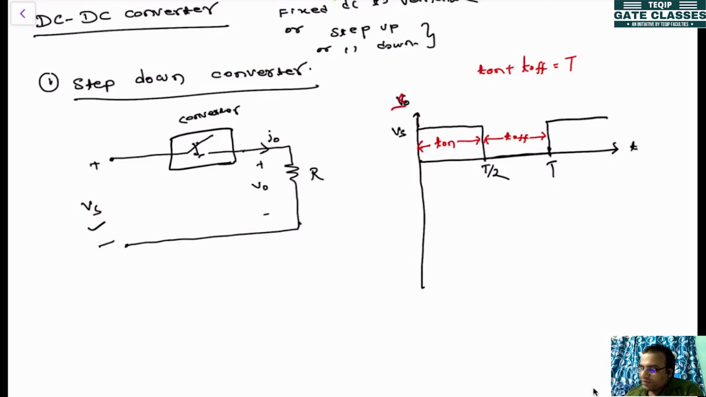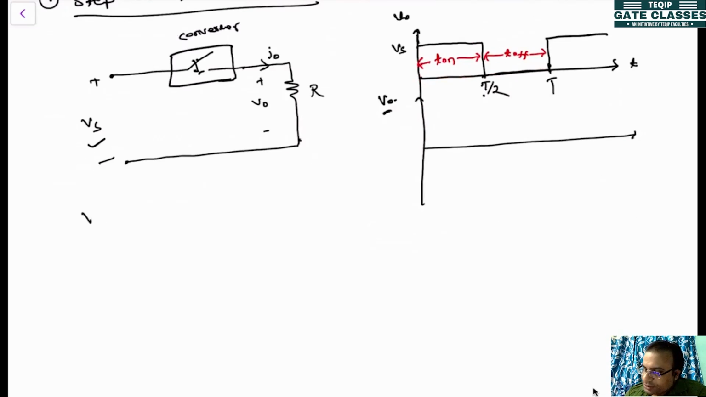Now if you find out the average value, you know how to get the average. As this is like a square wave, you can find out the area under that curve. So if you find out the average value, V0 will be equal to the average. This period is T on, this period is T off.